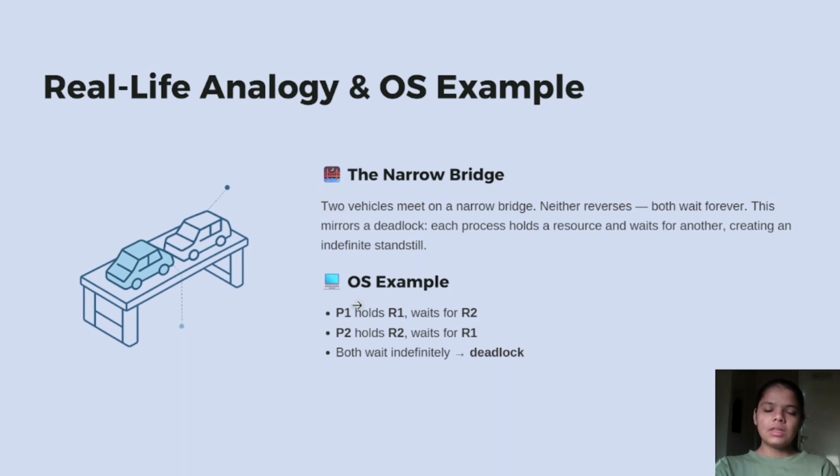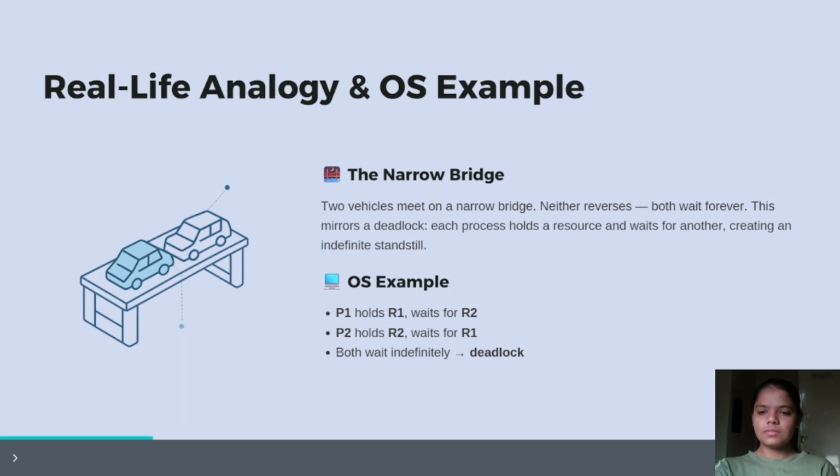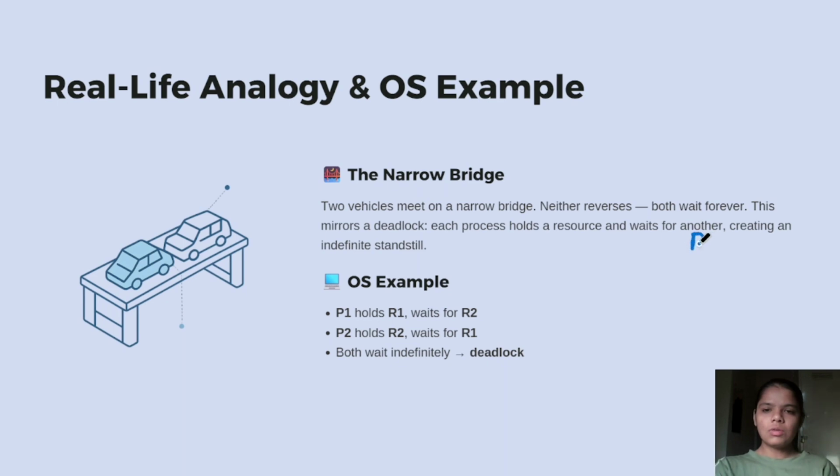If we see that a process P1 holds the resource R1 and is waiting for the resource R2. As you can see here, resource R1 is allocated to process P1 and P1 is waiting for resource R2.